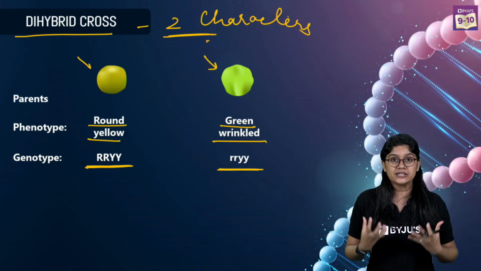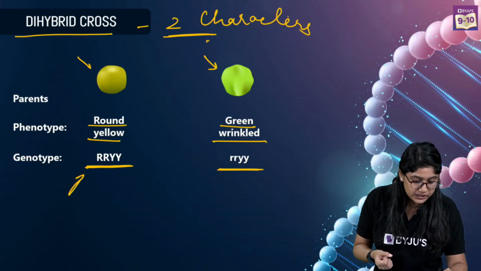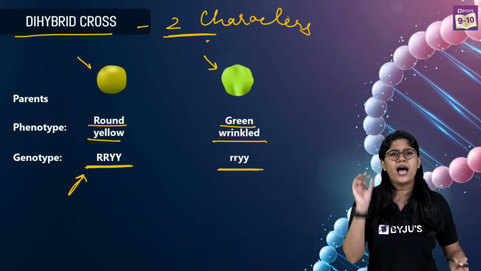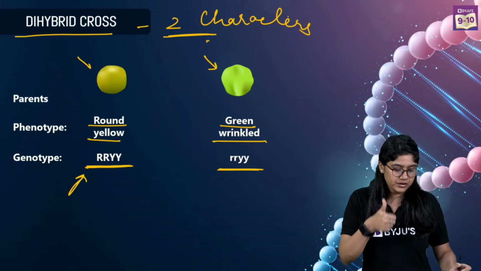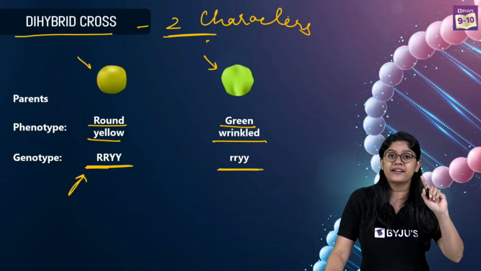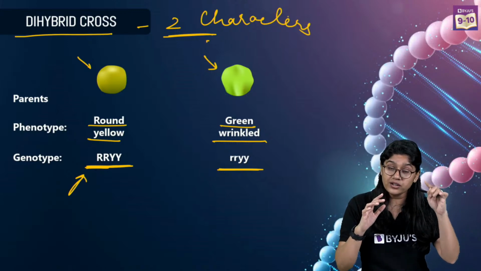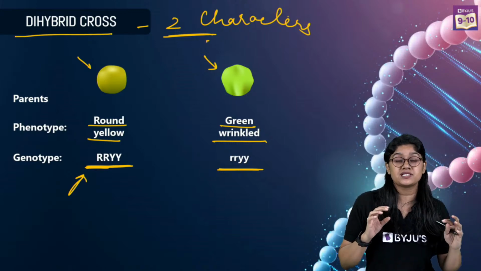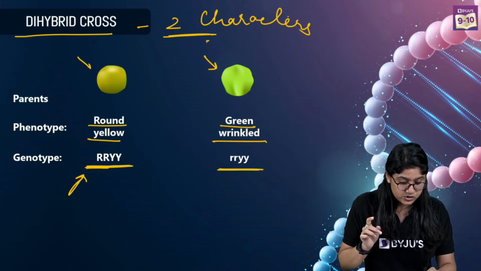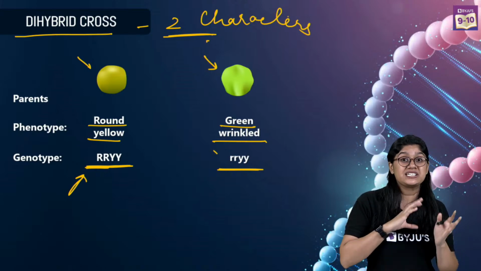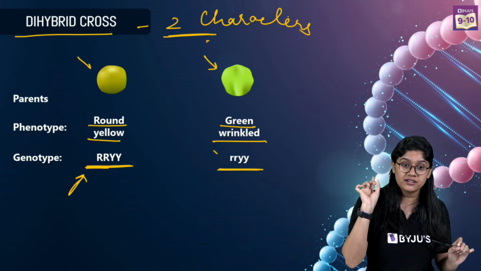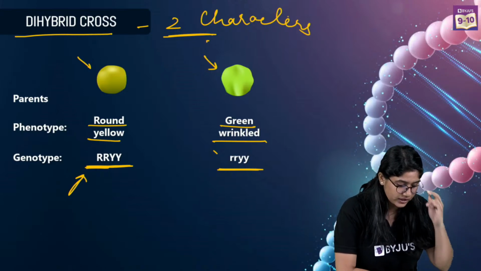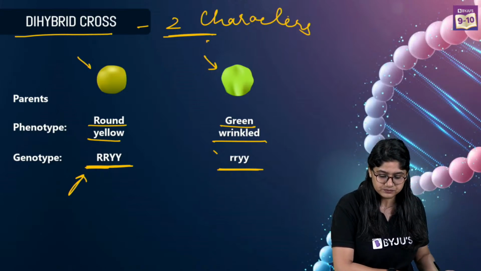The capital letters will be used for the dominating characters and the small alphabets are used for recessive characters. Clear? So here we have capital R, which represents round. Capital Y represents the color yellow. Small r represents wrinkled and small y represents green, right?